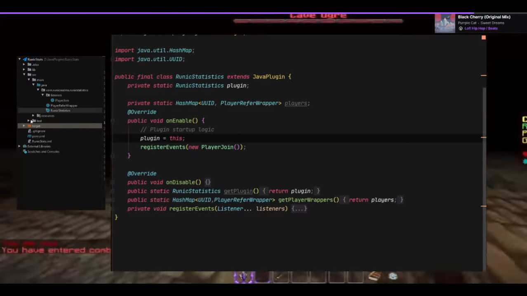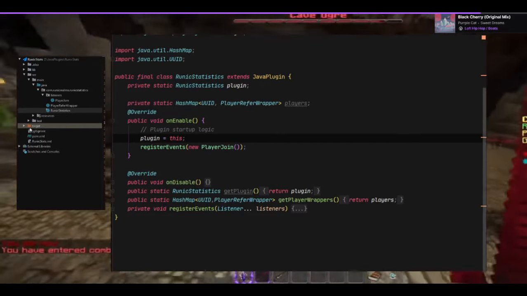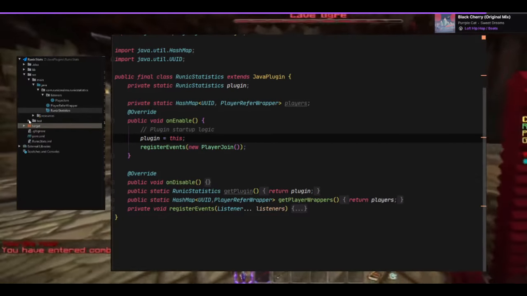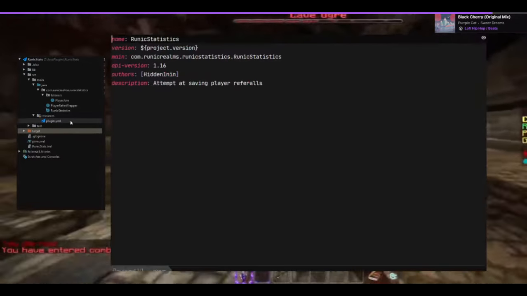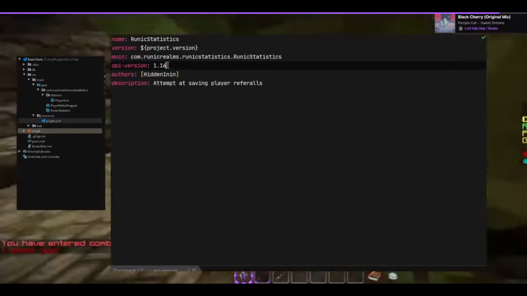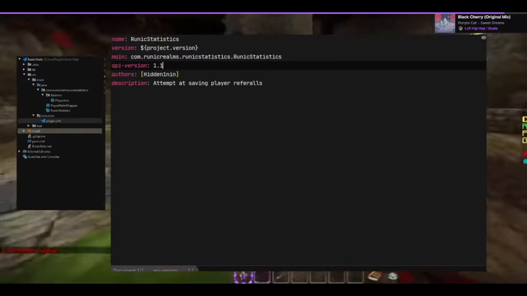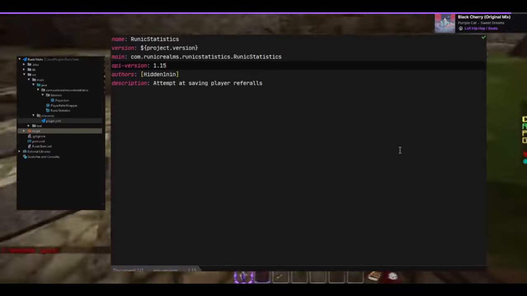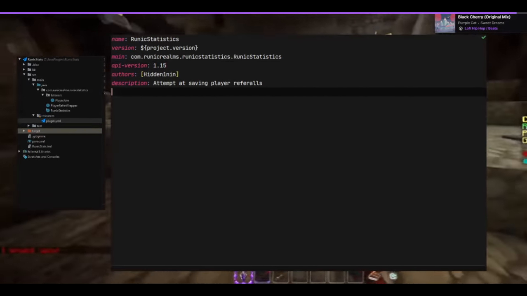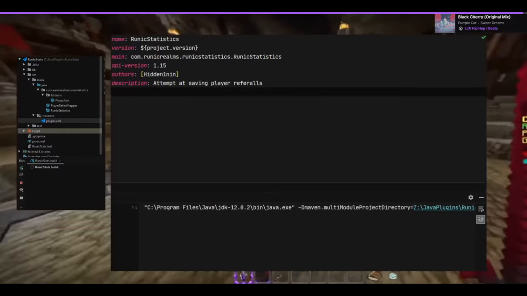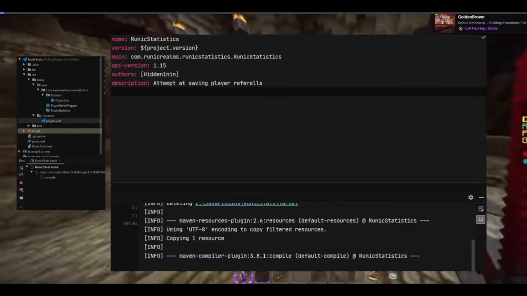Oh, I know why. Very important thing is when you're setting up a plugin, look at the plugin YML. Here's the API version. We want that to be 1.15. I will go ahead and give that another build, and hopefully this time it will work.